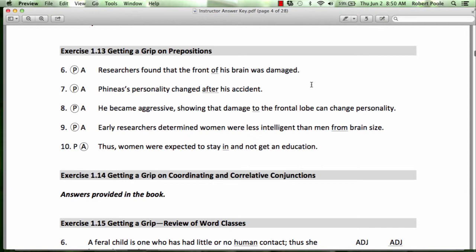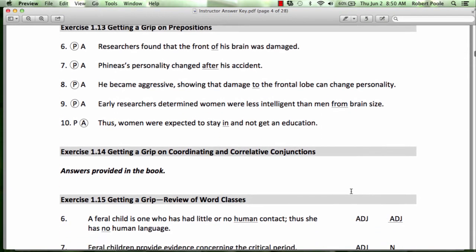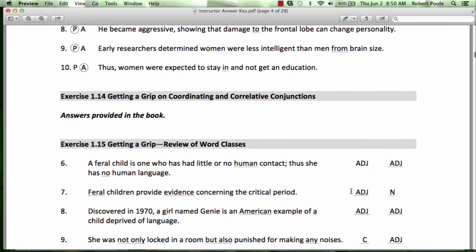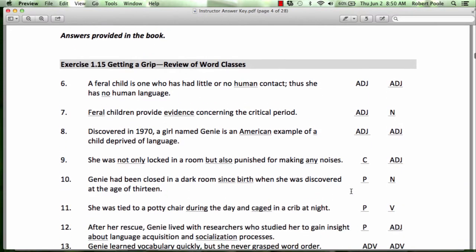These are different than number 10, where we have women were expected to stay in and not get an education. So here, stay in. In is not followed by a noun phrase. In is followed by a conjunction. So here, this stay in is not a preposition because it is not in a prepositional phrase structure. So 1.14, you have the answers for those in your book.